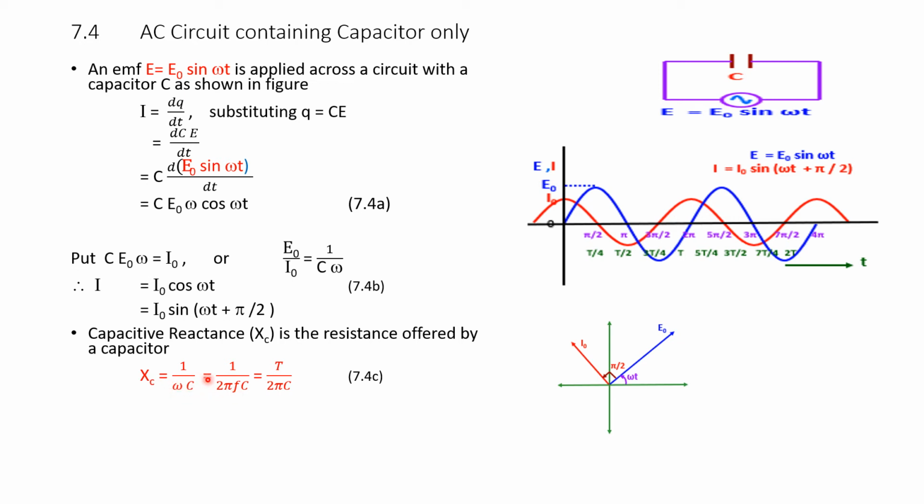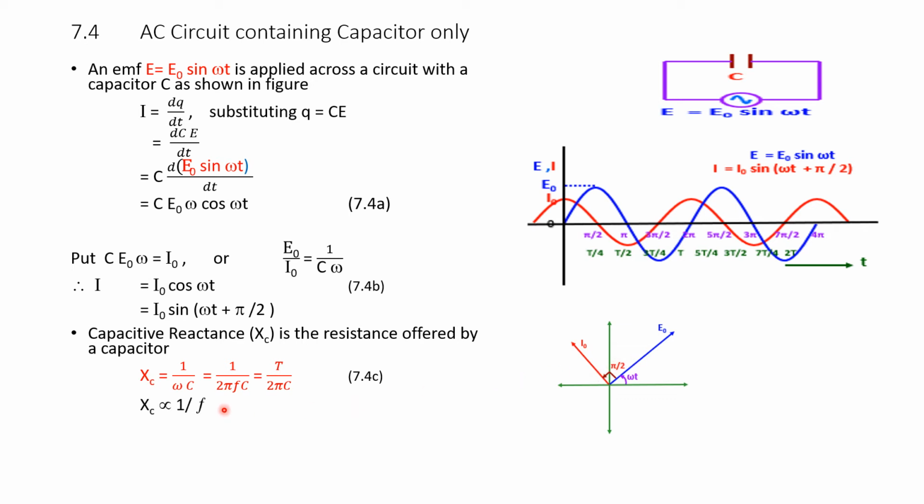this relationship becomes 1 over 2 pi f c. Since f equals 1 over T, T goes to the numerator and this becomes T over 2 pi c. So, this is the relationship between voltage and current, where current leads the voltage.